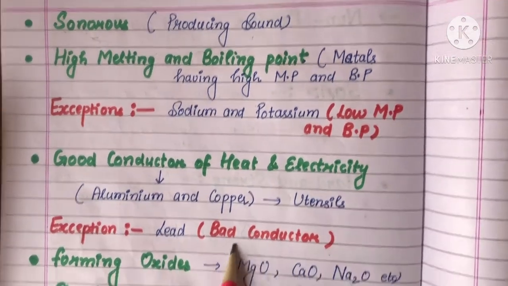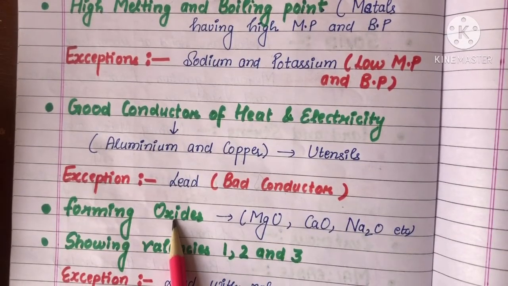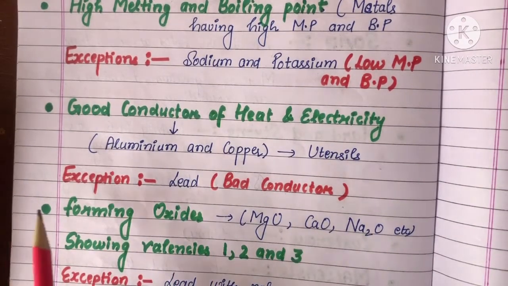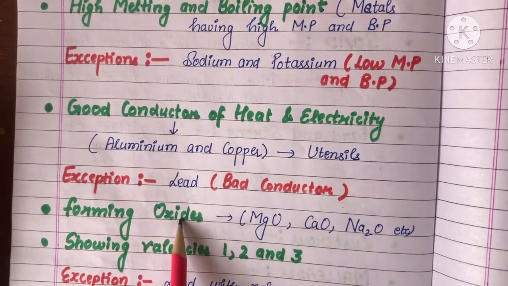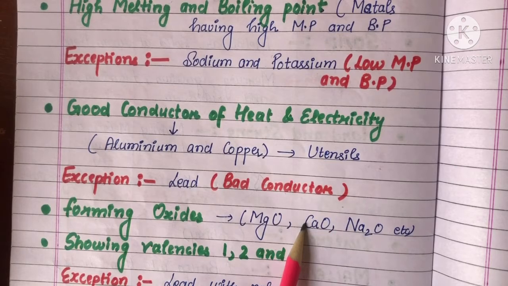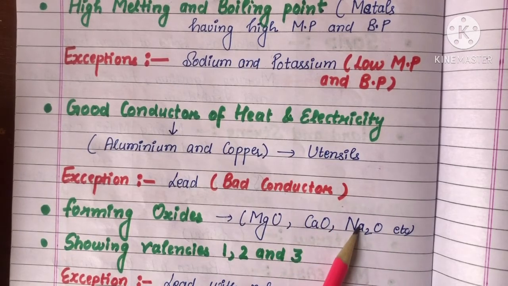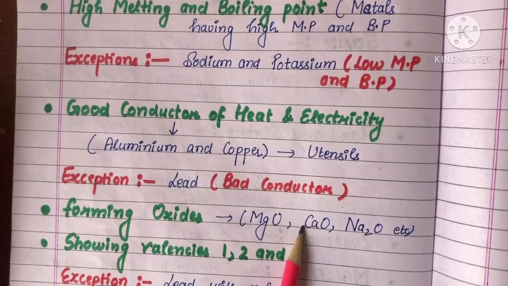Next property is forming oxides. Metals have a tendency to form oxides, meaning they combine with oxygen and form oxides. For example, magnesium oxide, calcium oxide and sodium oxide. These are the metal oxides.